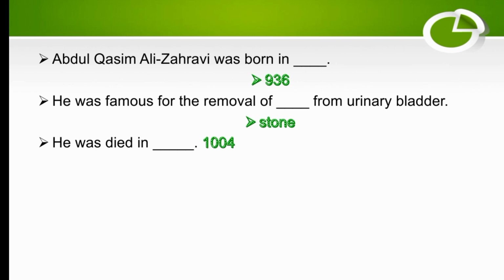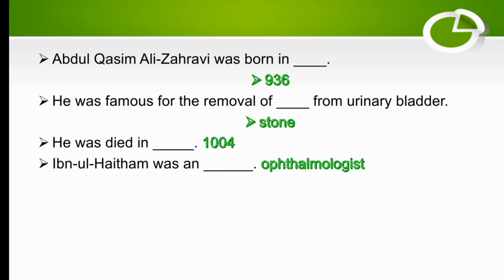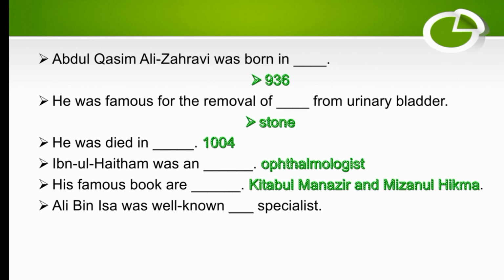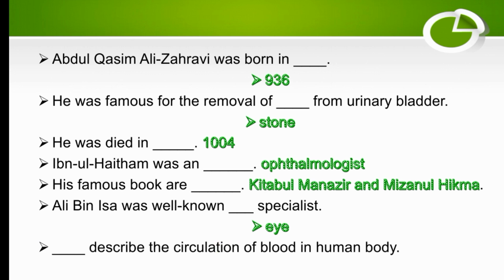Ibn al-Haytham. Ibn al-Haytham was dash. So he was an ophthalmologist. His famous books are dash. So his famous books are Kitab al-Manazir and Mizan al-Hikmah. Ali bin Isa was also known as a dash specialist, so he was known as an eye specialist. Dash described the circulation of blood in the human body. So who was the first one who described blood circulation in the human body? Ibn al-Nafis. Ibn al-Nafis was the first one who described the circulation of blood in the human body.